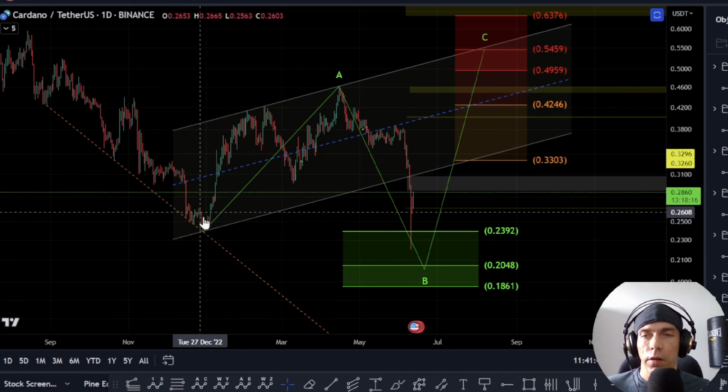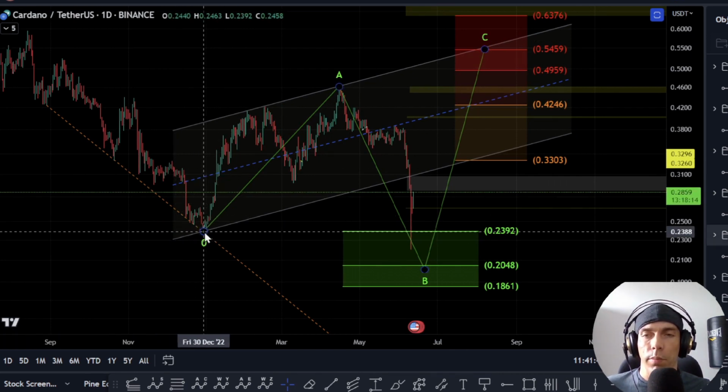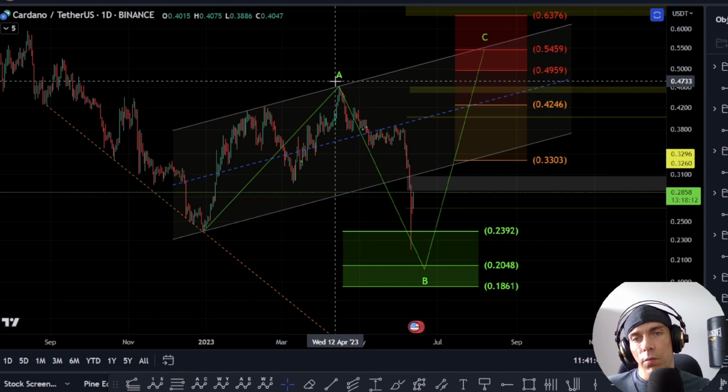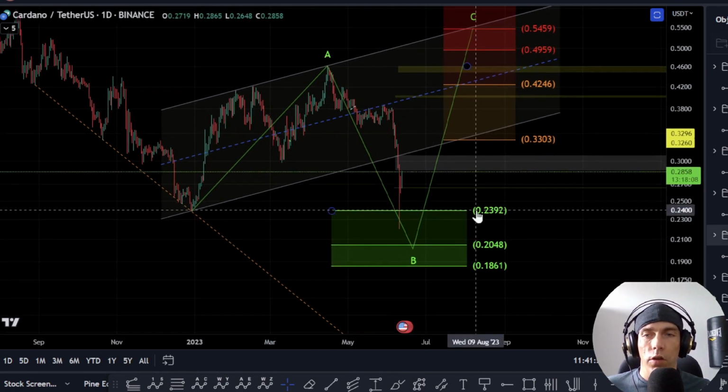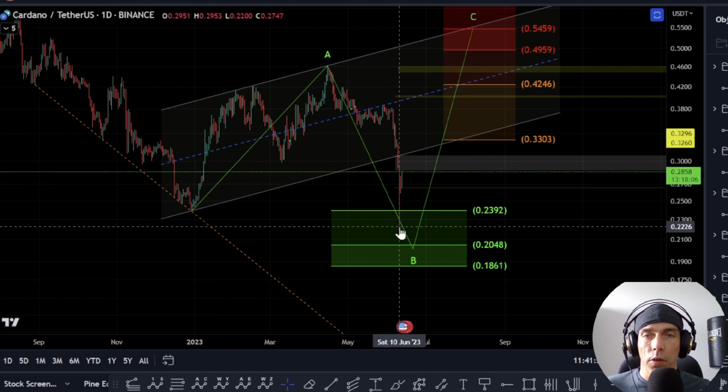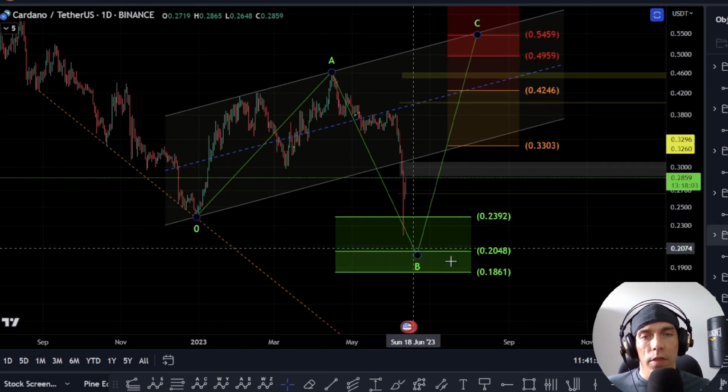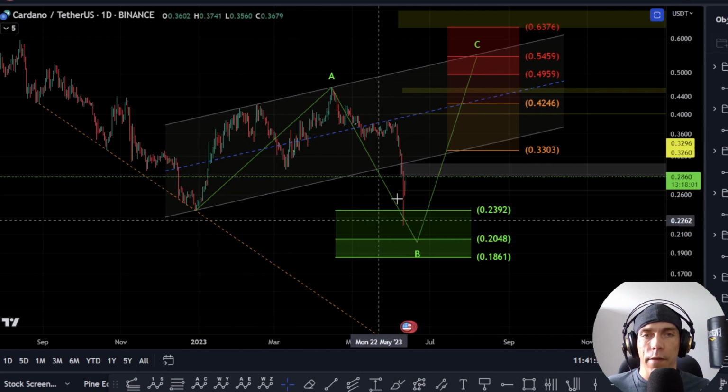And now this would tie into the idea that that Z wave actually completed here. Now, if this is the case and we're looking at this as an A and this is a B, we have reached the 1-to-1 target of this A wave here, and we've actually broken that low. So this is tying in with that idea that we could actually see something like a flat correction.